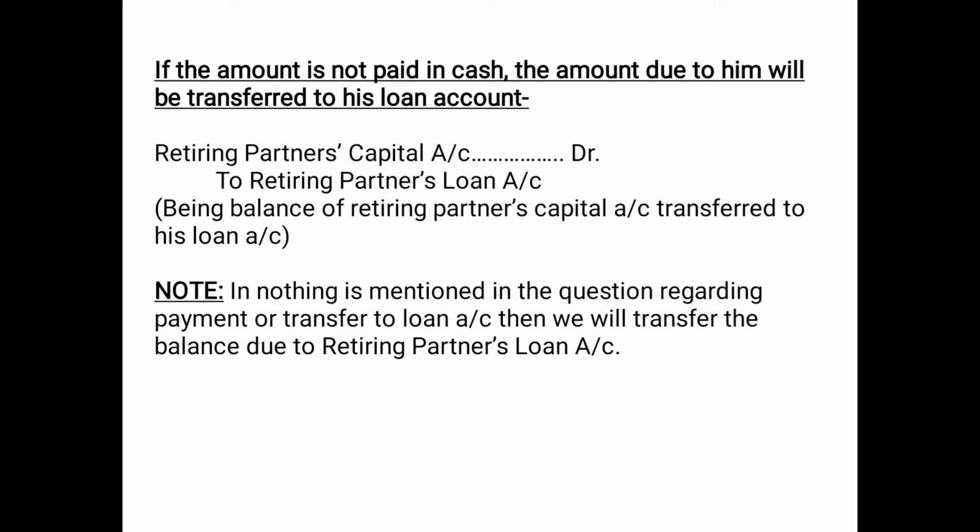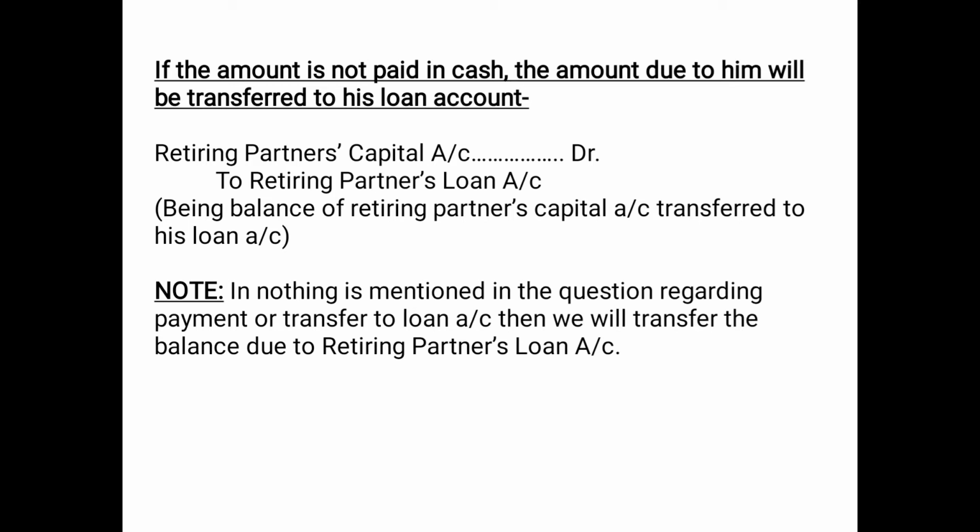If the amount due is not paid in cash, the amount due to him will be transferred to his loan account. In that case, the entry would be: retiring partner's capital account debited, again because the capital account is being closed, to retiring partner's loan account, because when we transfer the balance to the retiring partner's loan account, it increases the liability of the firm and therefore it will carry a credit balance. The narration can be: being balance of retiring partner's capital account transferred to his loan account.